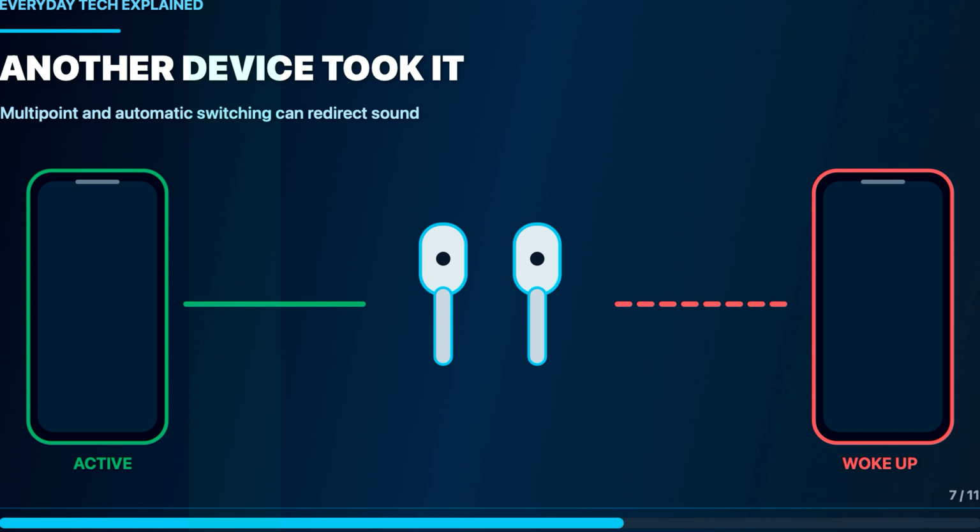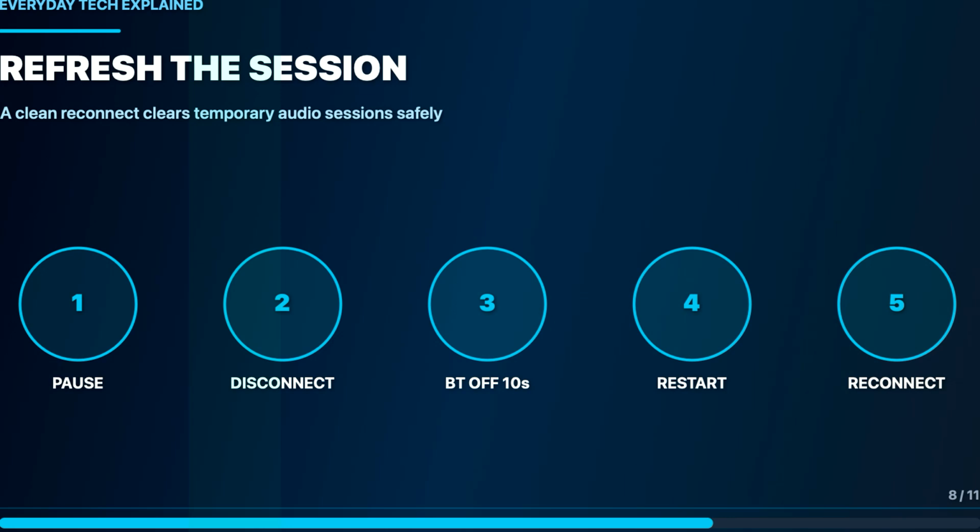If the route looks correct, refresh the session. Pause playback, disconnect the accessory, turn Bluetooth off for about 10 seconds, restart the accessory, turn Bluetooth back on, and reconnect. Then restart the phone or computer if needed. This clears temporary audio sessions without erasing saved Wi-Fi networks or every Bluetooth device, which is why it belongs before any large reset.